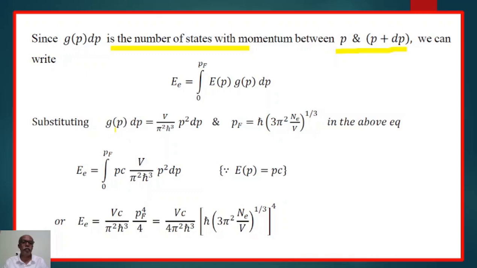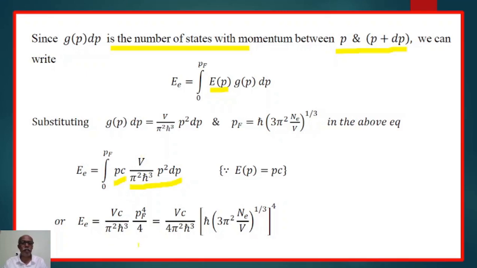But g(p)dp is V/(π²ħ³) p² dp, and pF = ħ(3π² Ne/V)^(1/3). We substitute for Ep, that is pc, and for g(p)dp, and simplify.